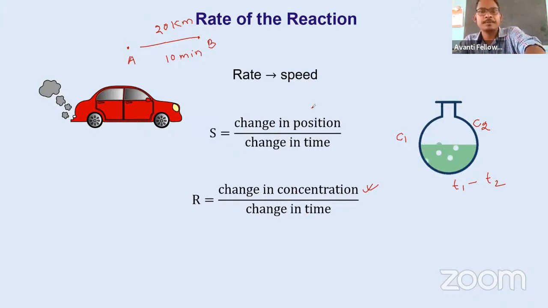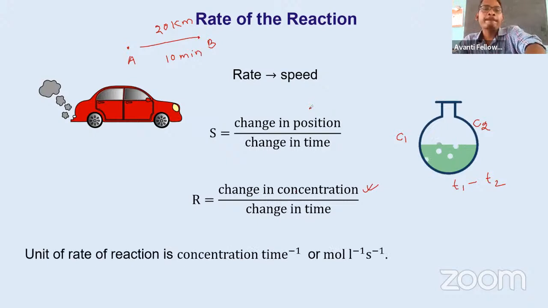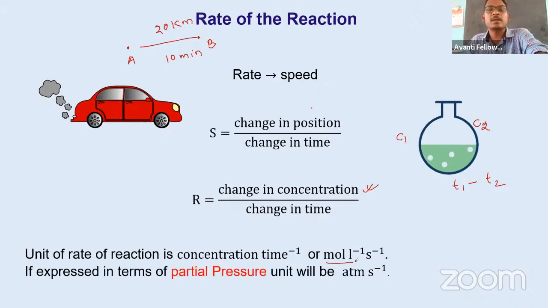Take the simple one. While we find this change in a chemical reaction, sometimes we take the concentration term, or sometimes we take the pressure, partial pressure. For example, we have a container in which we have some gases. After some time, its pressure will increase or decrease. So how to find the change of this reaction? By taking the change in pressure by change in time.